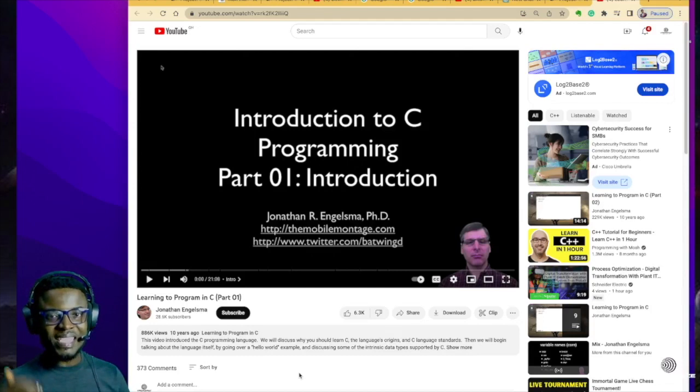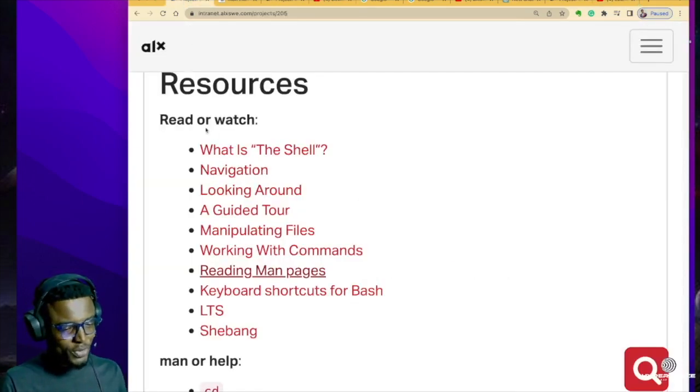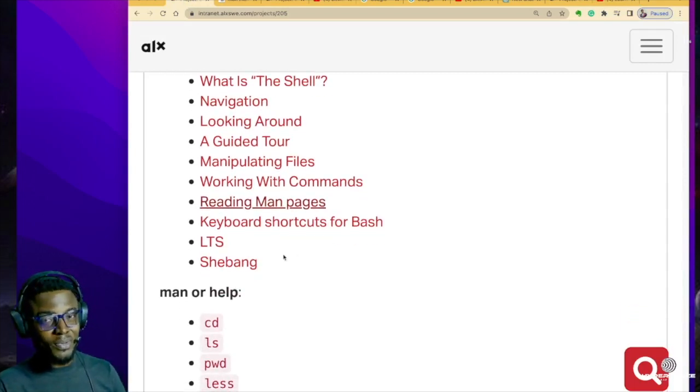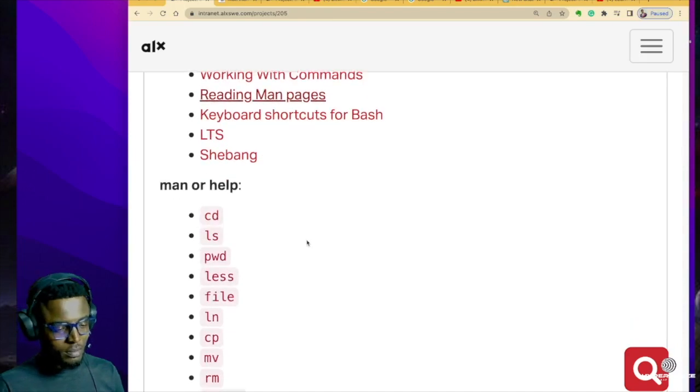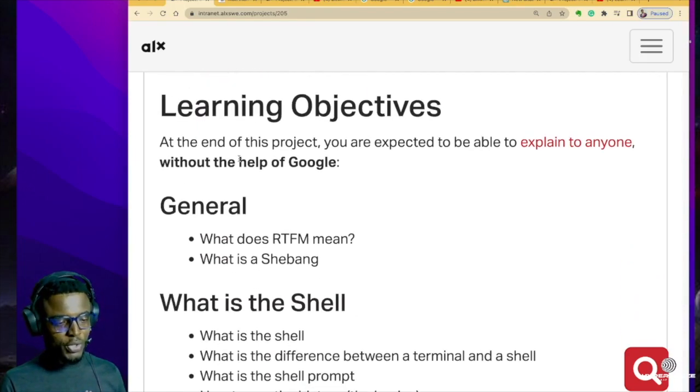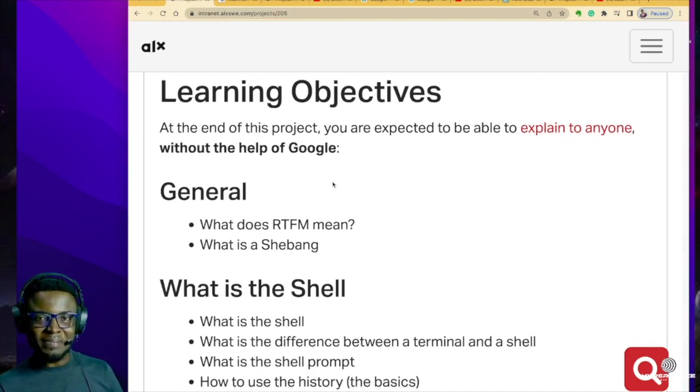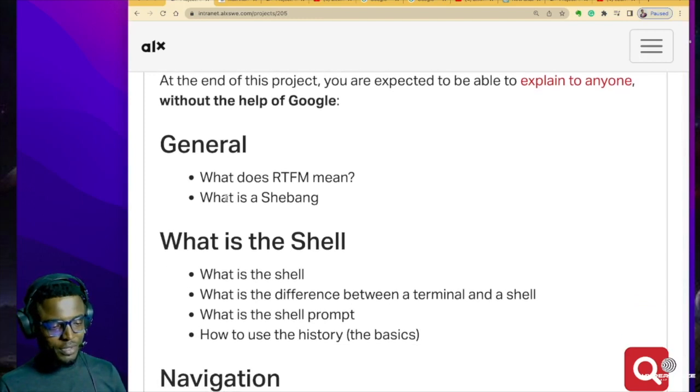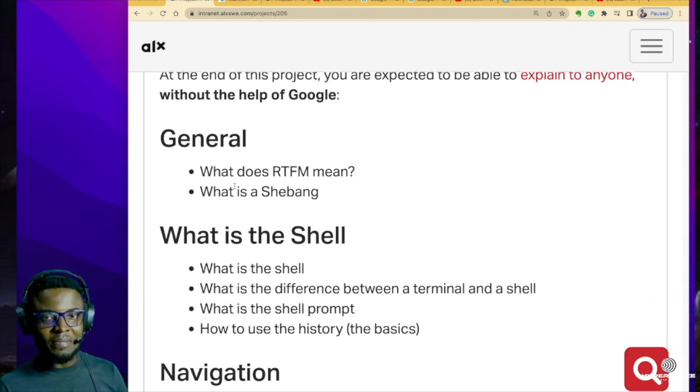So how does ChatGPT help you? When you go into the projects, do not go straight into these resources. If you do that, you are about to throw yourself into a sea of confusion. The first thing you want to do is to come to the learning objectives. Usually ALX will say that at the end of this project, you are expected to be able to explain to everyone without the help of Google. Then they are going to say a couple of things. General: what does RTFM mean?